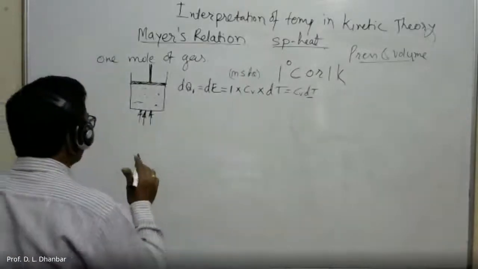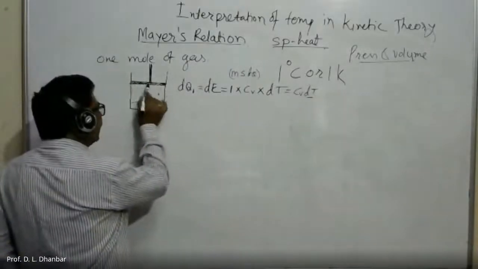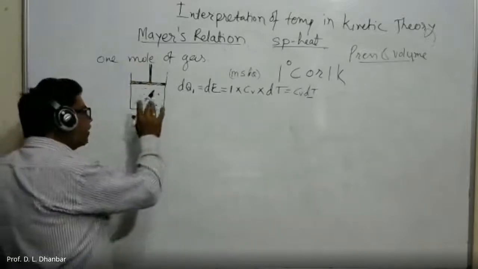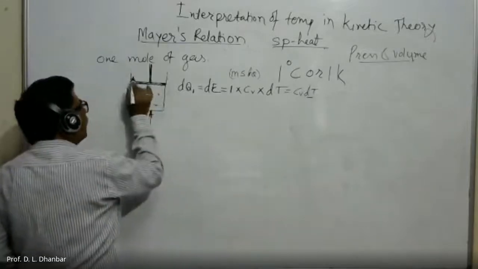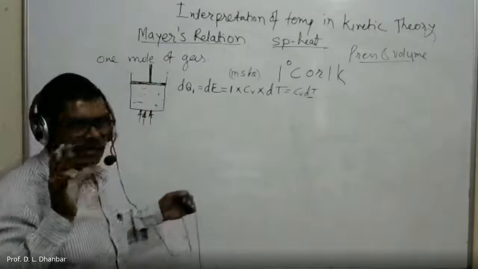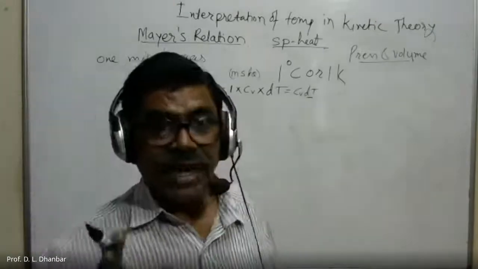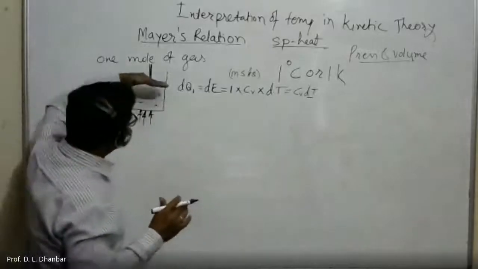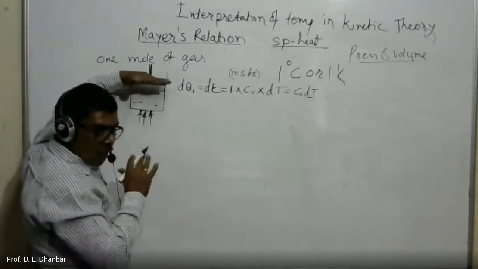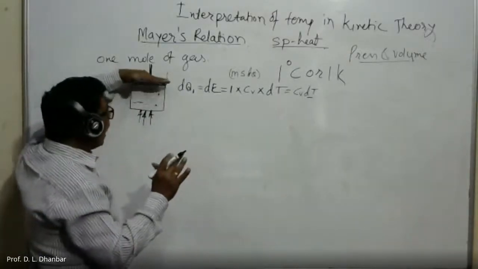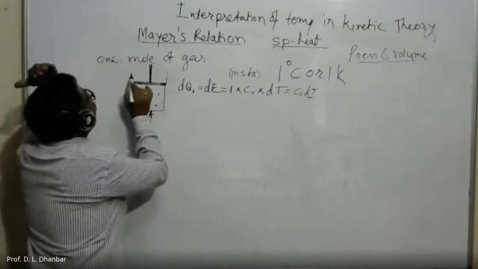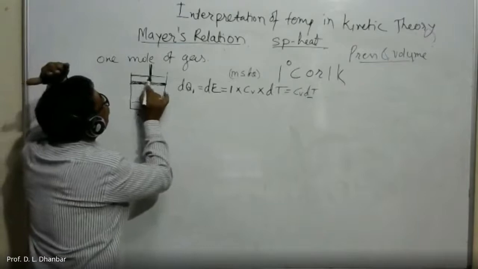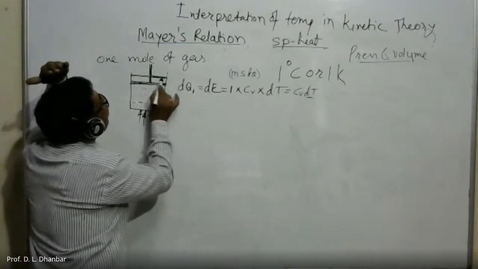But in this case, what happens? The piston is free to move in the upward direction, so as it moves upward, there is expansion in the gas. In the first case, as the piston is fixed, there is no expansion of the gas. Now, as the piston is free to move upward, suppose it has moved to this new position.